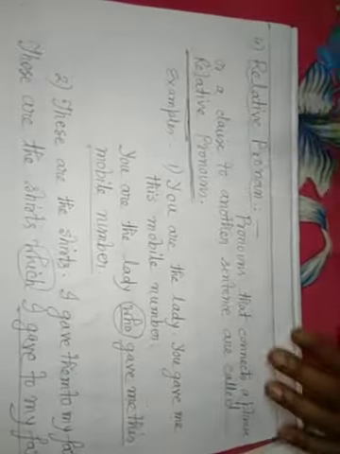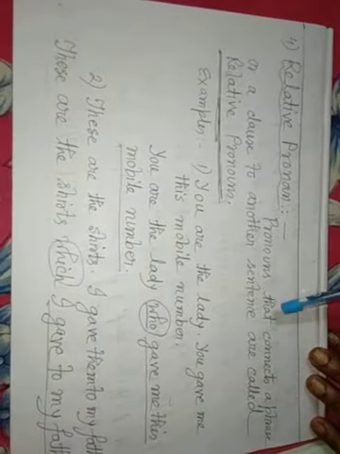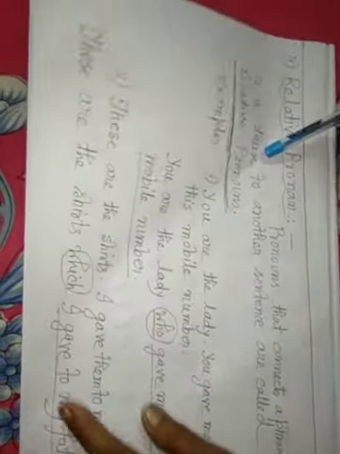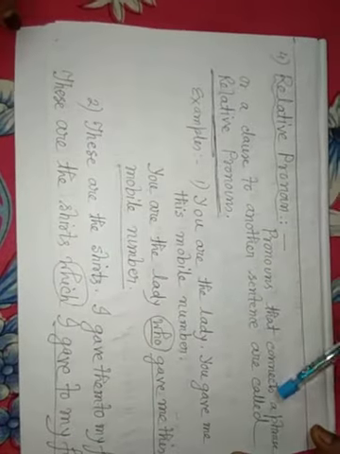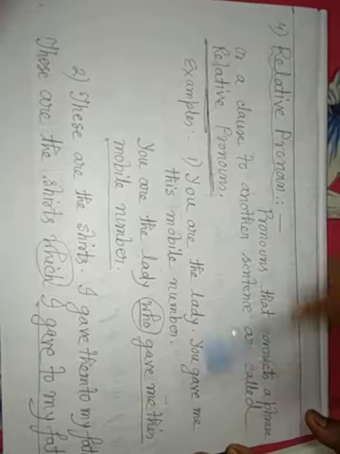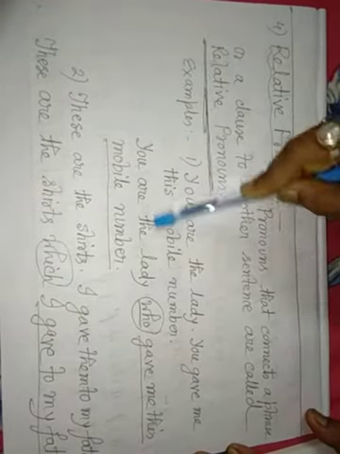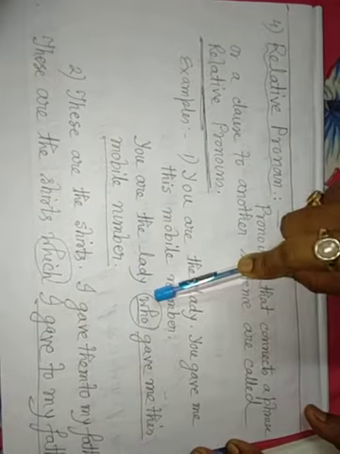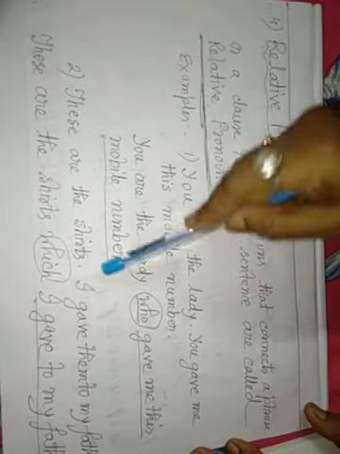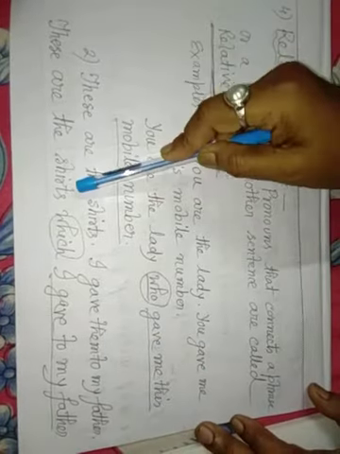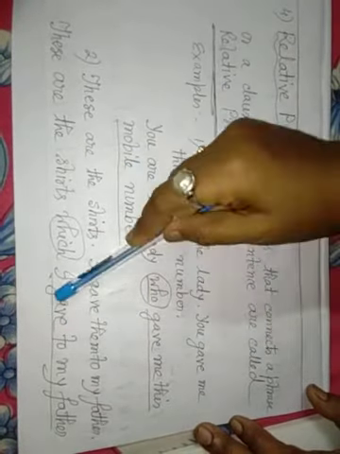Relative pronouns: pronouns that connect a phrase or a clause to another sentence are called relative pronouns. Example: you are the lady, you gave me this mobile number. You are the lady who gave me this mobile number. Who. These are the shirts, I gave them to my father. These are the shirts which I gave to my father. Which, who: relative pronouns.